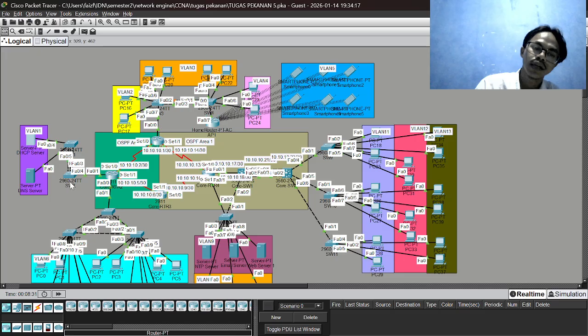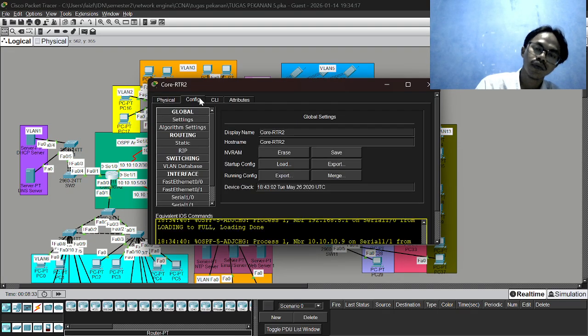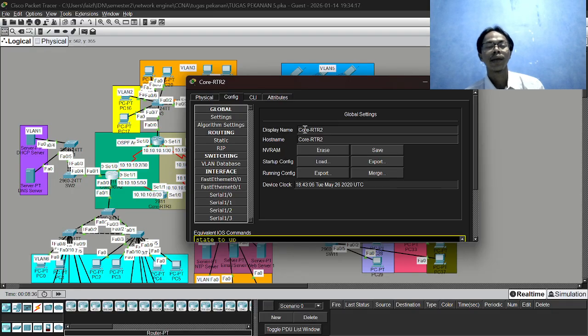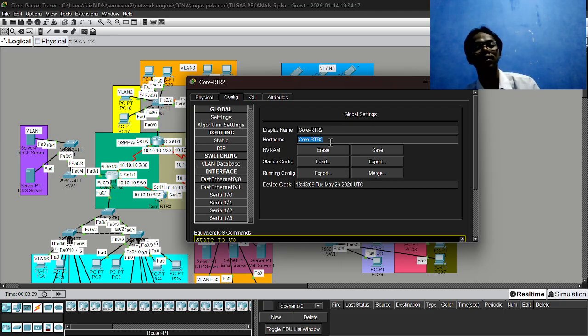If we open this router and go to the Config tab, you will find the display name and the hostname. The display name and hostname must be the same if we want to get the correct points.